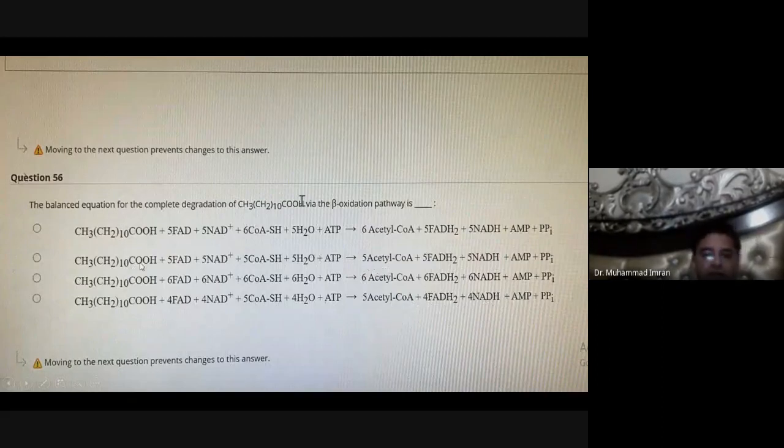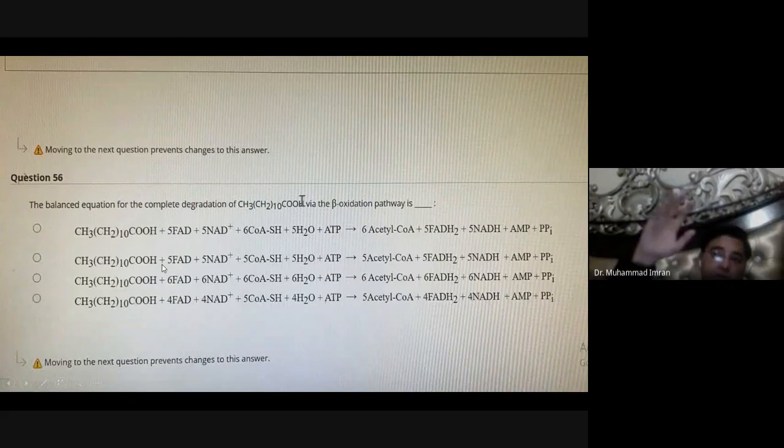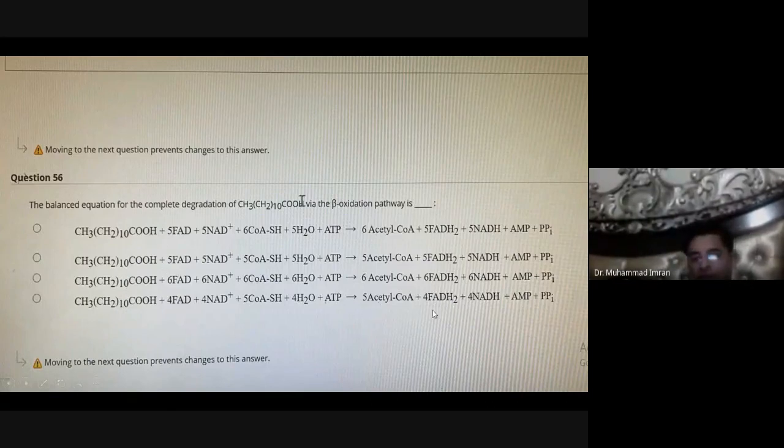When there is a 10 carbon fatty acid, it will produce 5 acetyl-CoA, but the cycle runs only 4 times, because the last 4 carbon butyryl-CoA directly changes into 2 acetyl-CoA. So it produces 5 acetyl-CoA, 4 FADH2, 4 NADH.